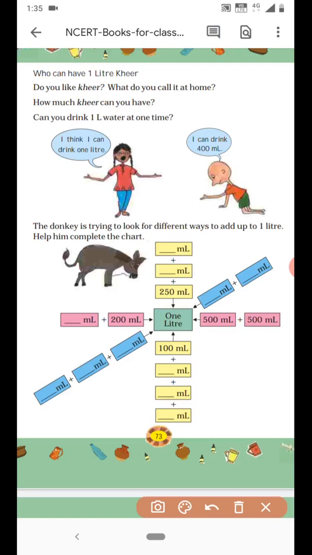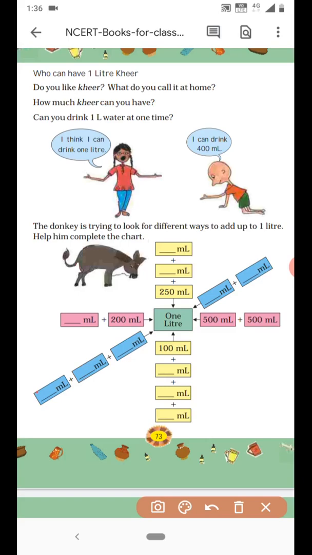Okay, so can you drink 1 liter water at one time? Yes, of course, if you are very thirsty, you can even drink 1 liter of water at a time. But it is not possible always. The girl is saying, I think I can drink 1 liter water. But the baby is saying, I can drink only 400 ml of water. So it is according to the capacity of each one of you. Some of you can drink only 1 glass of water at a time. Some of you can drink even half liter of water at a time.